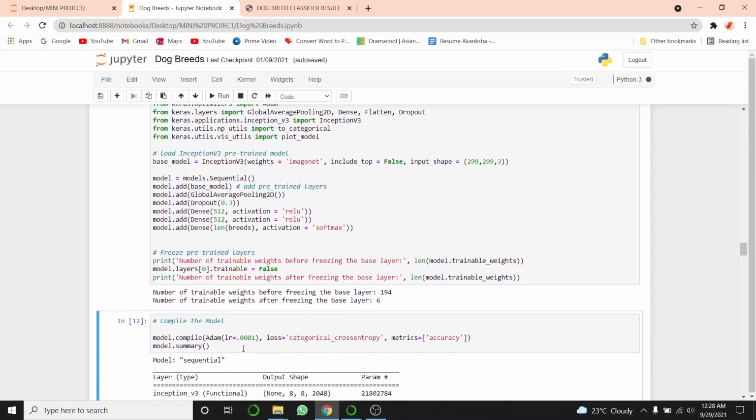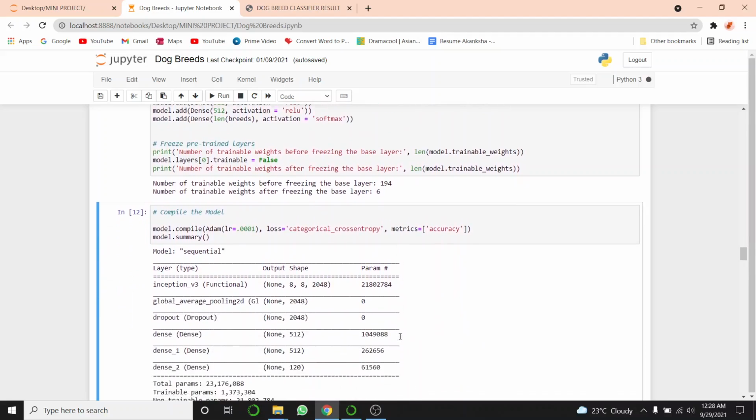Now we will compile it. We will use Adam Optimizer with a learning rate of 0.0001, which denotes slow learning during training. Loss function will be categorical cross entropy, and in the list of metrics we will have accuracy.